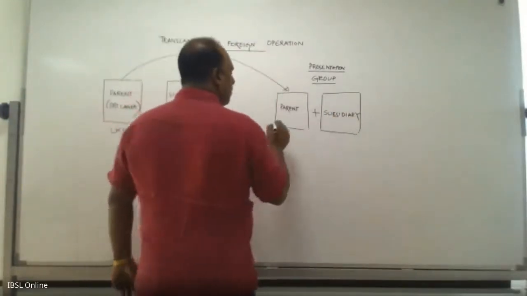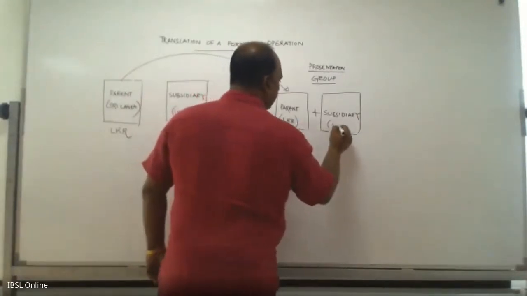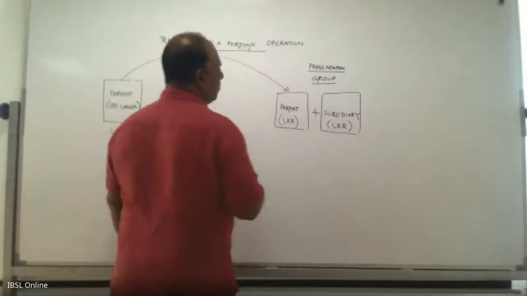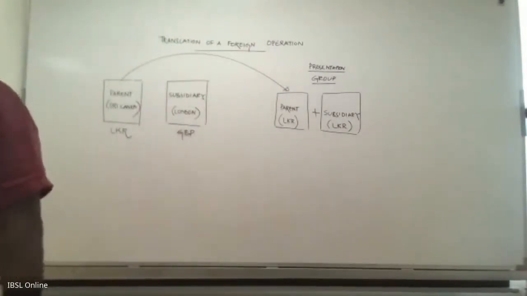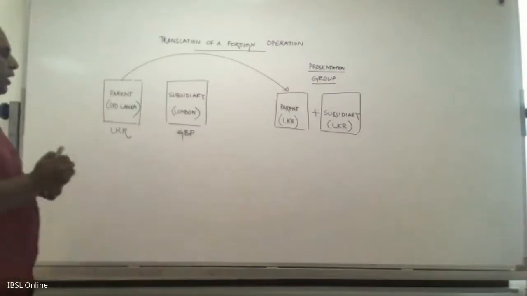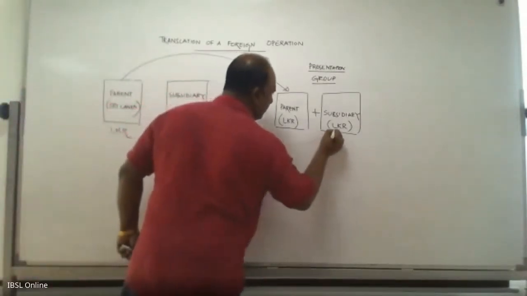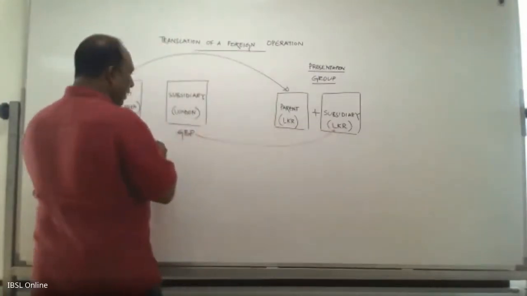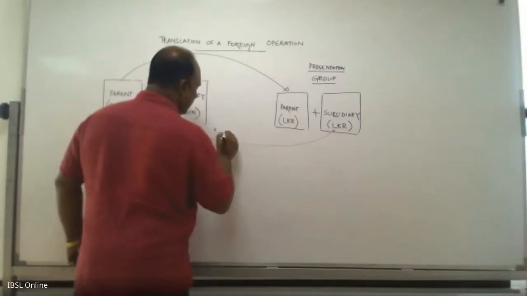But the problem is both have to be in LKR. So as a result, now what happens? You need to convert this GBP into LKR. That is what we call as translation.